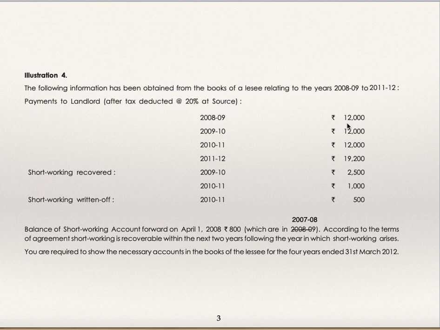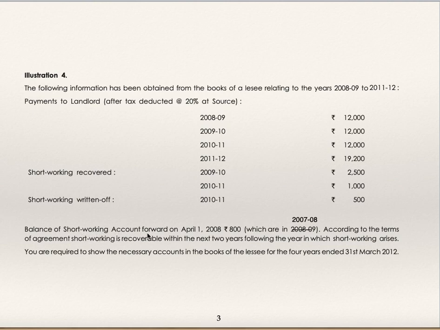So payment to landlord is given for 4 years: 8-9, 9-10, 10-11 and 11-12. These are the amounts after deducting tax: 12,000, 12,000, 12,000 and 19,200. Short working recovered is given for the years 9-10 and 10-11, which is 2,500 and 1,000, and short working written off for the year 10-11 is given, which is 500.